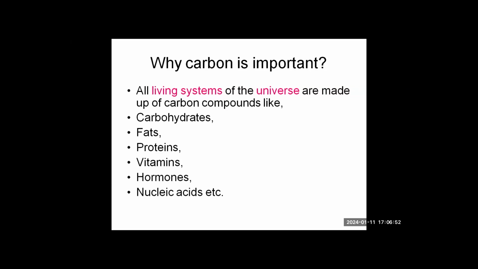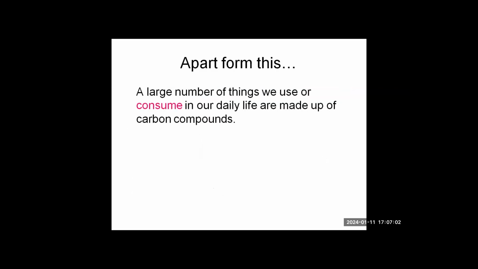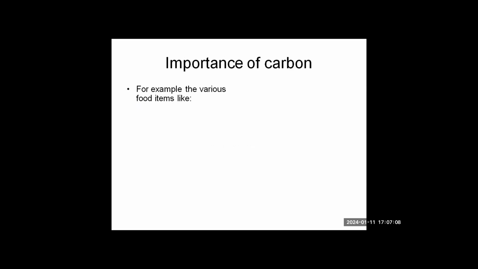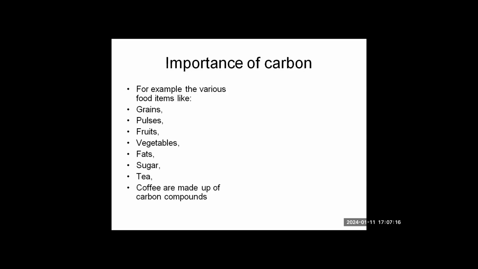Like the basis of life, carbohydrates, fats, proteins, vitamins, hormones, nucleic acids, they all contain carbon in them. Other than this, the things that we eat or consume also contain carbon, like the food grains, pulses, fruits, vegetables, fat, sugar, tea, coffee.